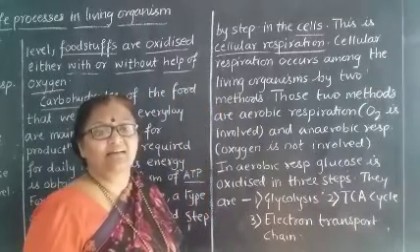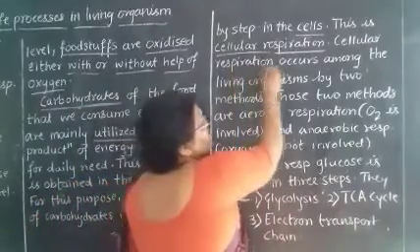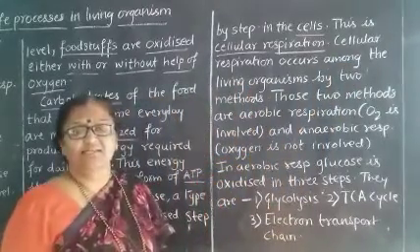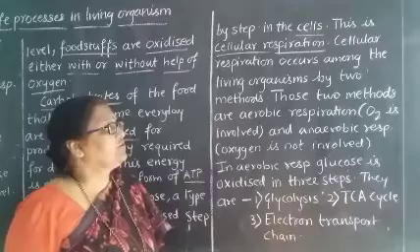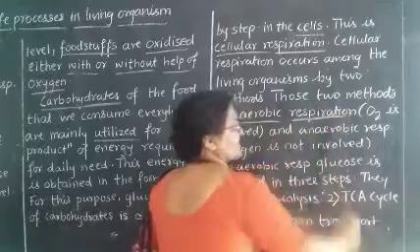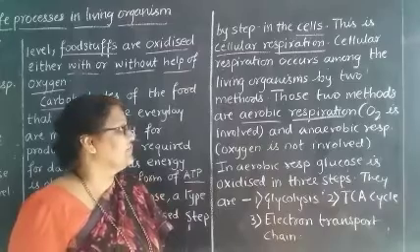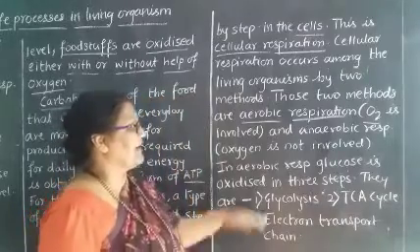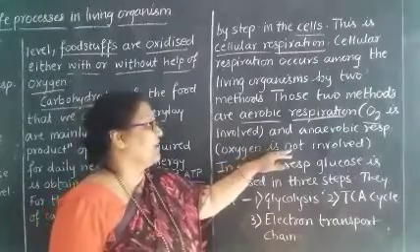Because it happens at the cell level. Cellular respiration occurs among living organisms by two methods. These two methods are aerobic respiration, in which oxygen is involved, or where oxygen takes part, and anaerobic respiration, which is the respiration where oxygen is not involved.